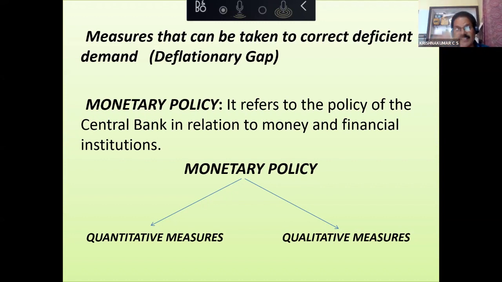Now we have reverse repo rate. What is reverse repo rate? The rate at which commercial banks deposit their excess money in the Reserve Bank of India. The commercial banks can stock their surplus money with the RBI. For that, RBI pays some interest. That interest is what we call reverse repo rate. Commercial banks have a lot of funds, and they can stock that fund with the RBI. RBI will pay a reward, interest, and that interest is called reverse repo rate.